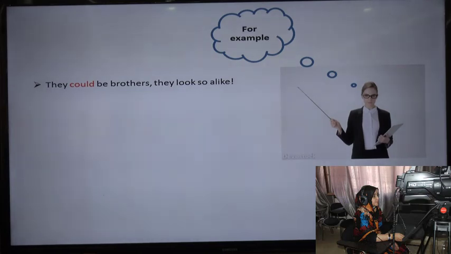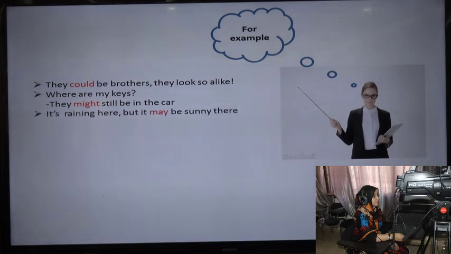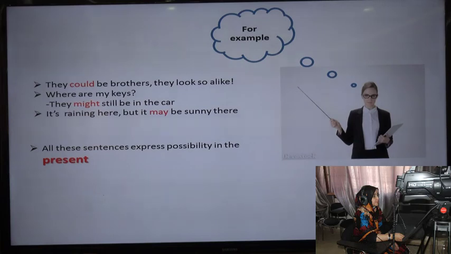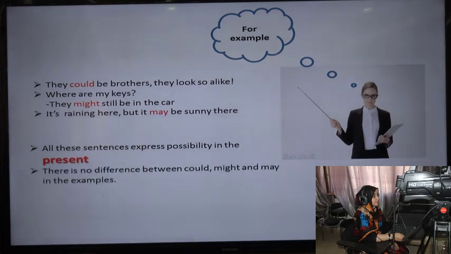They look so alike. Where are my keys? They might still be in the car. It's raining here, but it may be sunny there. All these sentences express possibility in the present. There is no difference between could, might, and may in the examples.